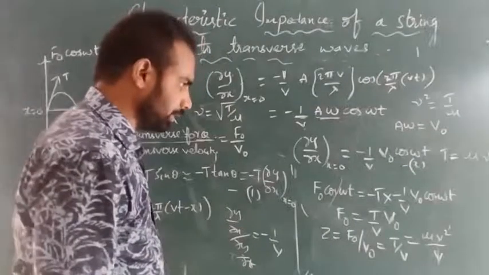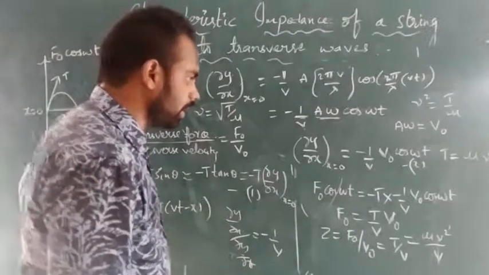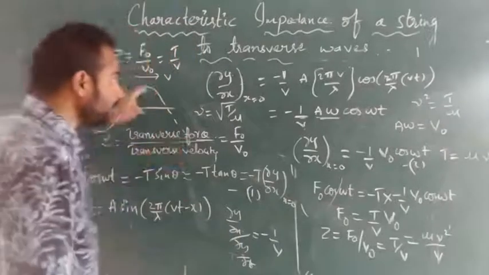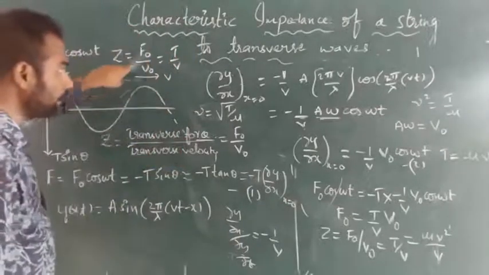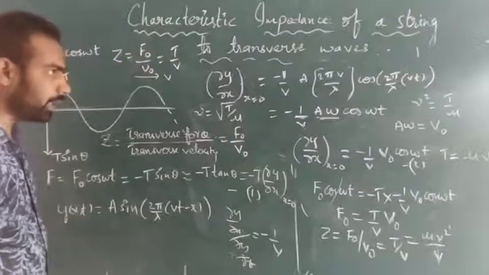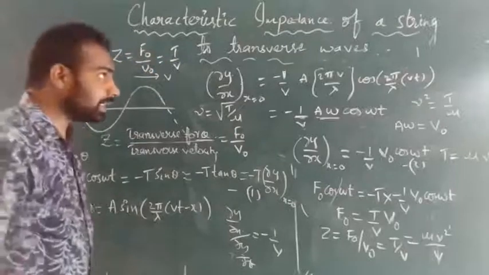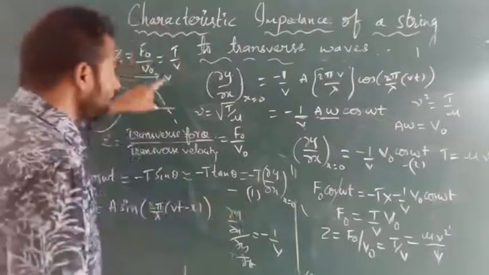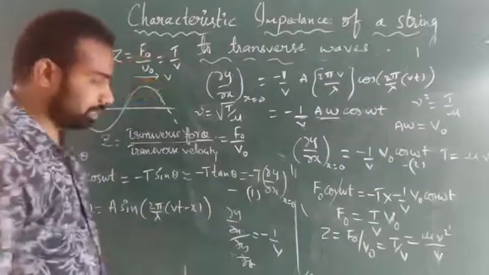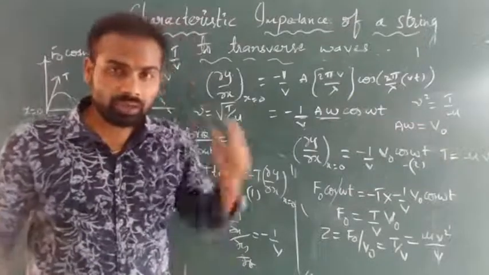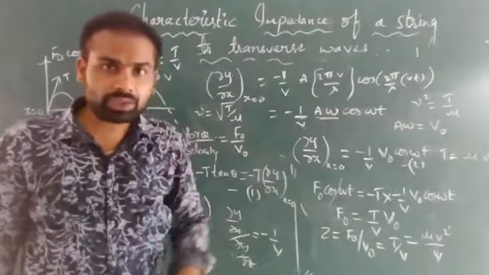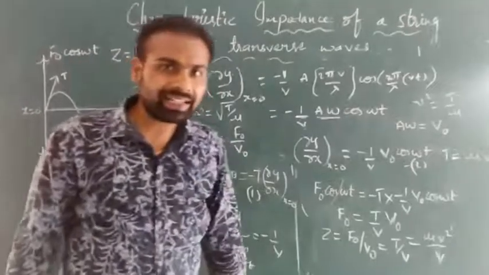Like that we can write these equations, right? So at last we got the Z value. How much? The characteristic impedance is T by V. Okay, so this is characteristic impedance, that is the ratio of tension to the velocity. Tension of the string to the velocity is the characteristic impedance.